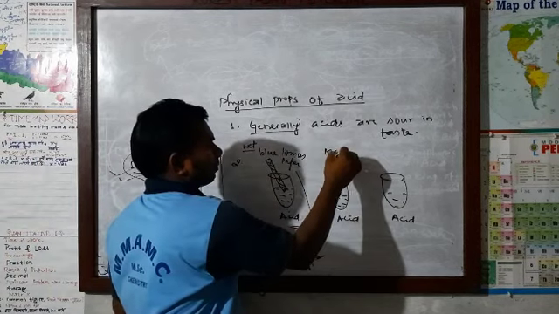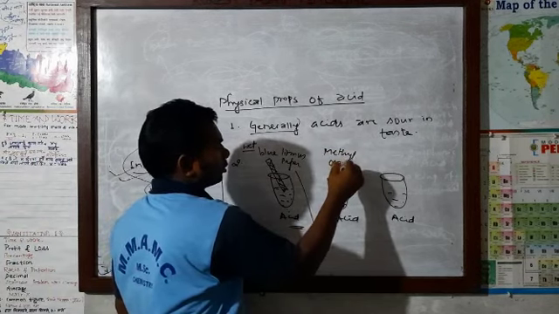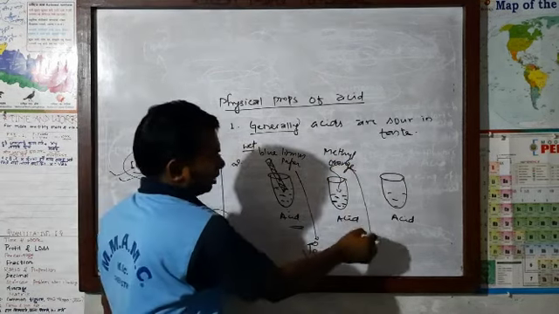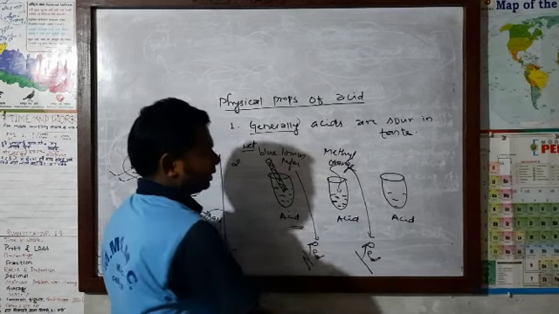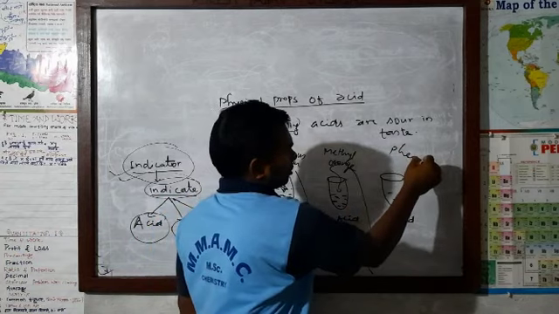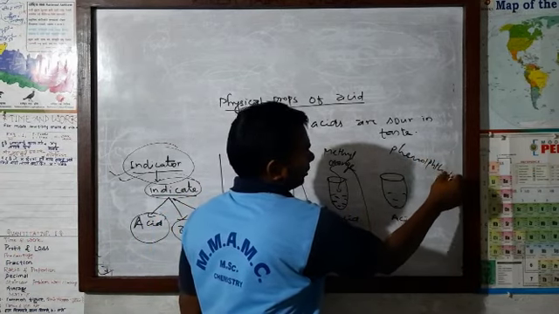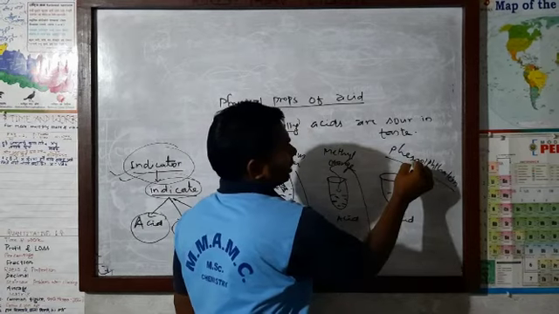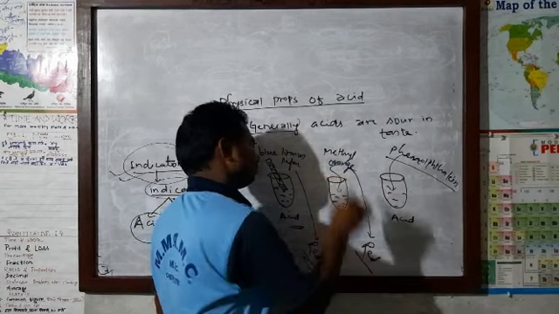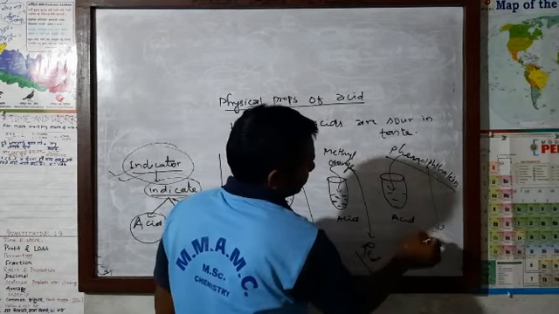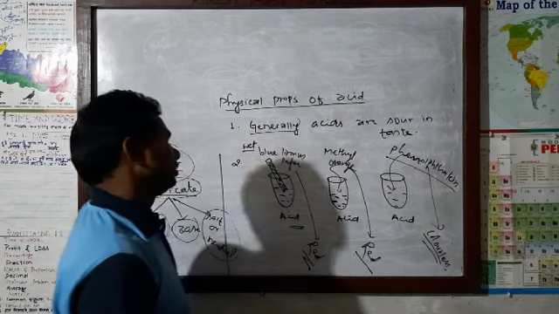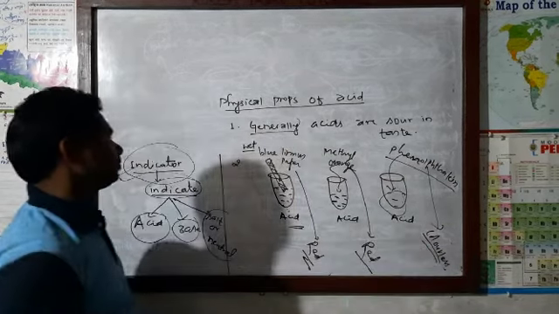Now if you put methyl orange in this acid, then the methyl orange will also turn red. This clarifies that there is acid. Another one, at last, if you put phenolphthalein in the acid, then it remains colorless. That means there is no change in the color of phenolphthalein. This indicates that there is acid.